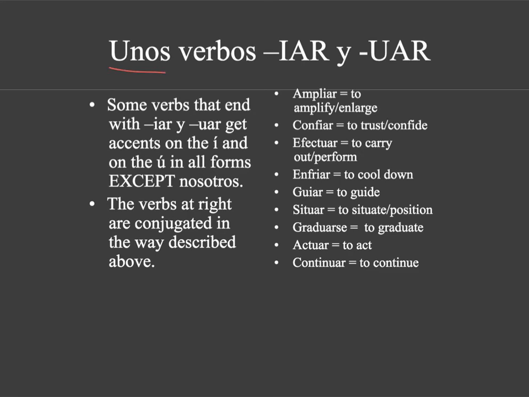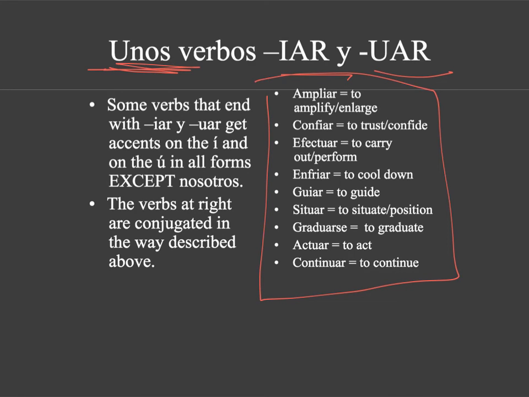Now, some verbs that end in IR and UAR will get accents over the I and the U in all forms except nosotros. The ones on this list follow that pattern. Not all verbs that end in IR and UAR do. How do you know which ones do and which ones don't? Trial and error. These ones I'm telling you do.